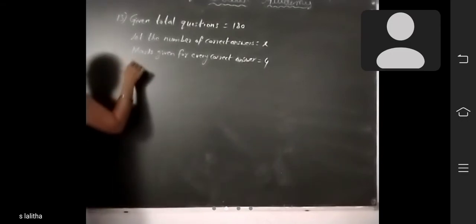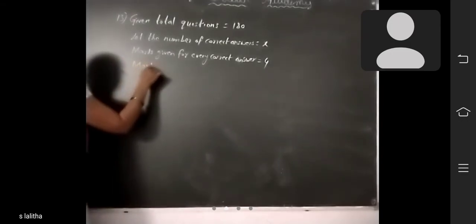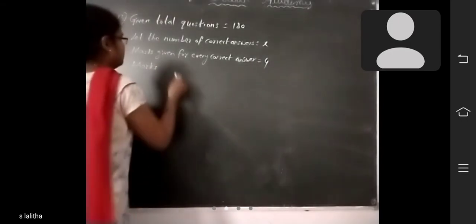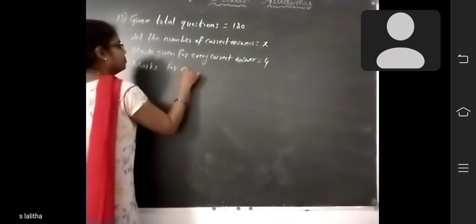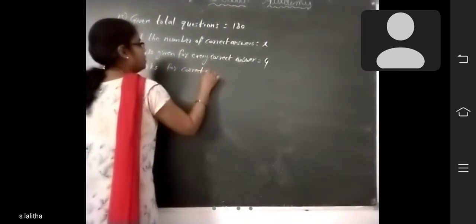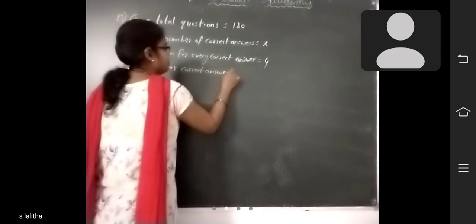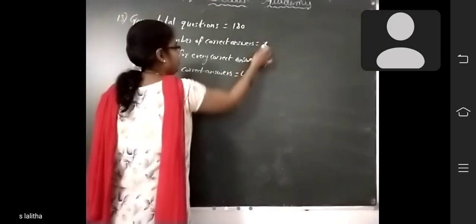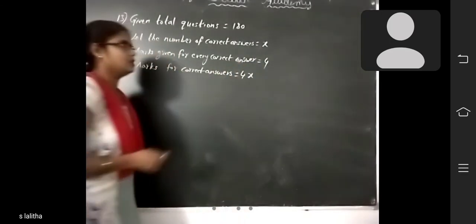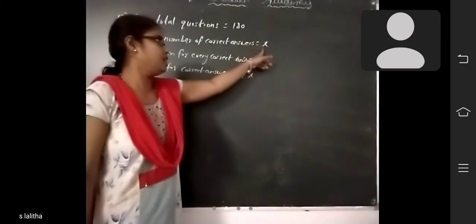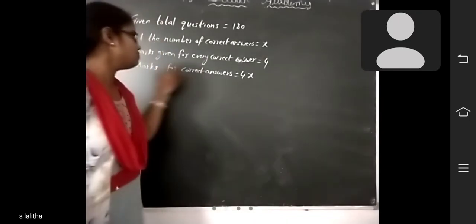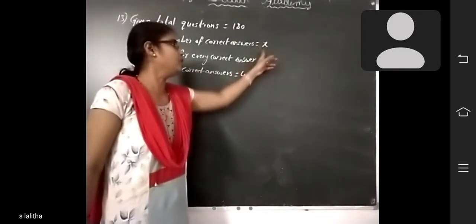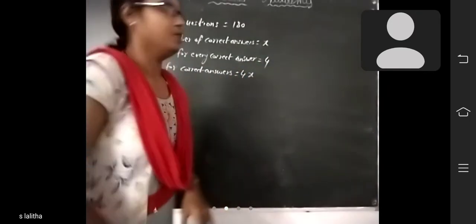So marks for correct answers is equal to 4 into x, 4x. Correct answers how many? x we are taking. For every correct answer 4 marks given, no? So marks for correct answers how many? 4 into x, 4x.